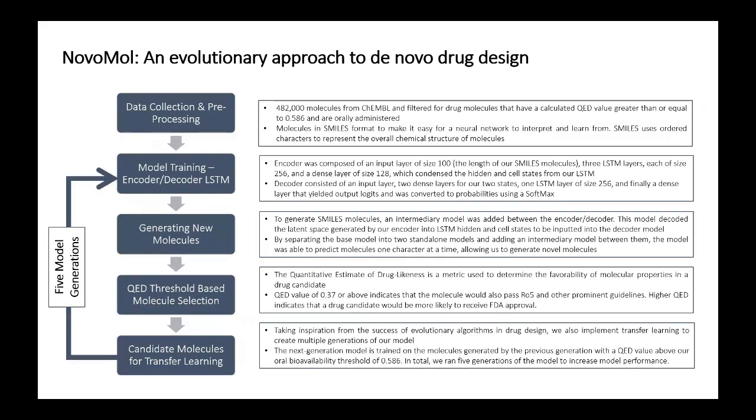In this work, we propose NovoMol, an evolutionary approach to de novo drug design to optimize for specific drug characteristics using LSTM-based recurrent neural networks. NovoMol follows a multi-step process, including data processing, model training, generating new molecules, calculating quantitative estimation of drug likeness, and iterations using transfer learning. In total, we have 5 model generations through 5 iterations of transfer learning, and the model is able to learn how to generate orally bioavailable molecules.